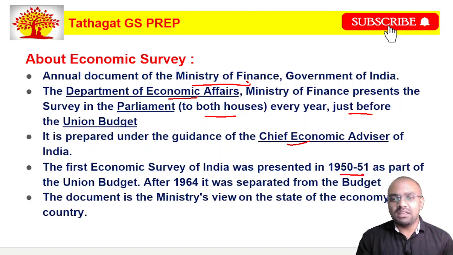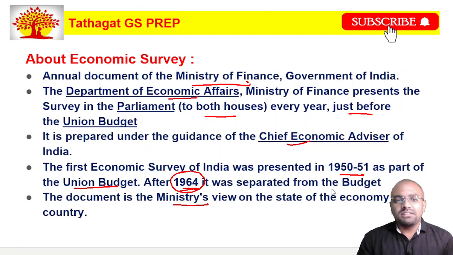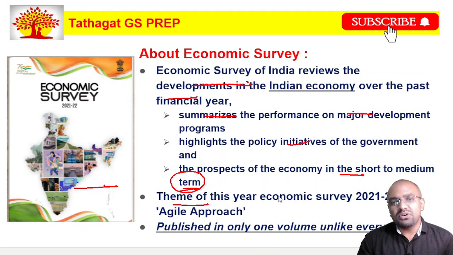But during that time, the economic survey was presented along with the union budget. This system changed in 1964. That is, in 1964, they separated the budget and the economic survey, and now the economic survey is presented just one day before the budget. Also, the economic survey is the finance ministry's view on the state of the economy of a country. So, let us look at some more details about the economic survey.